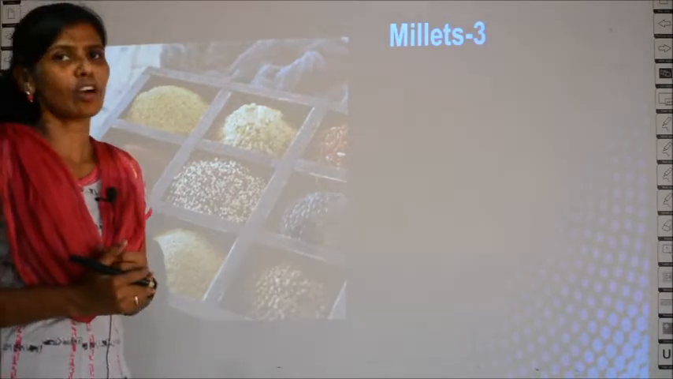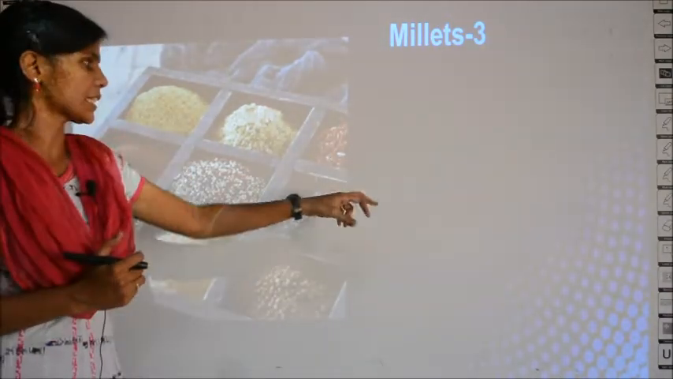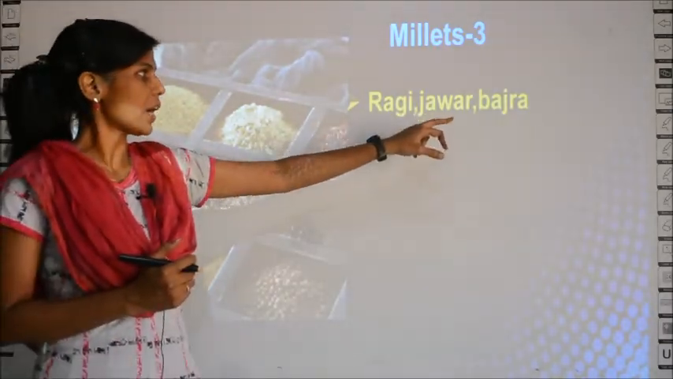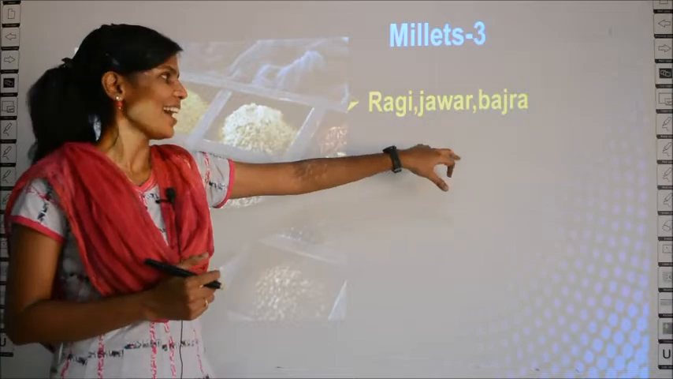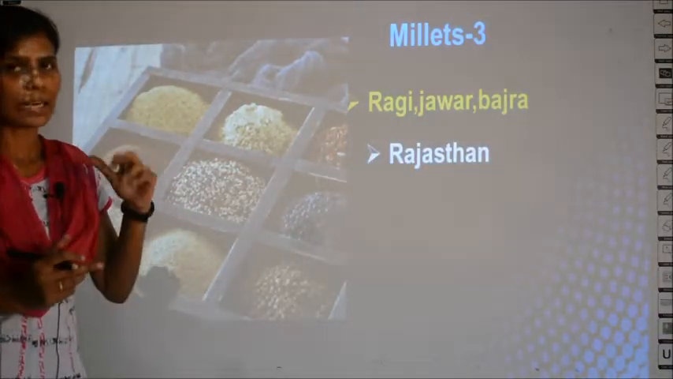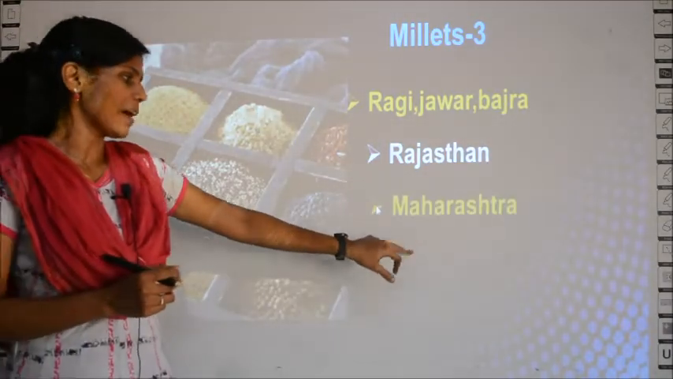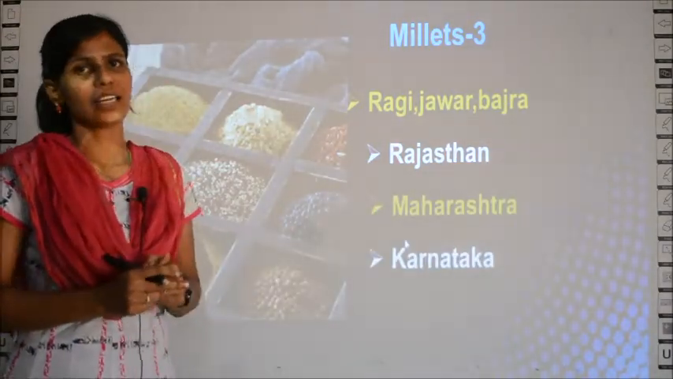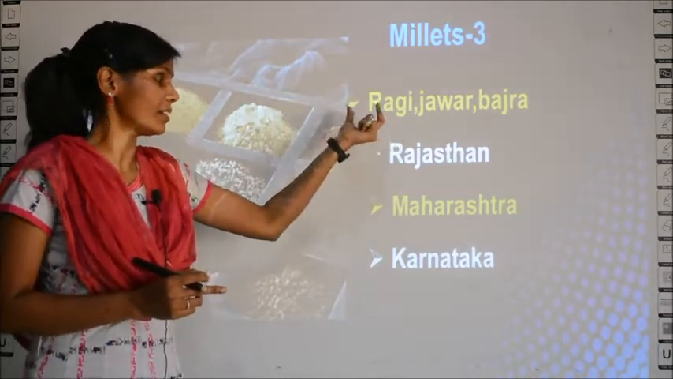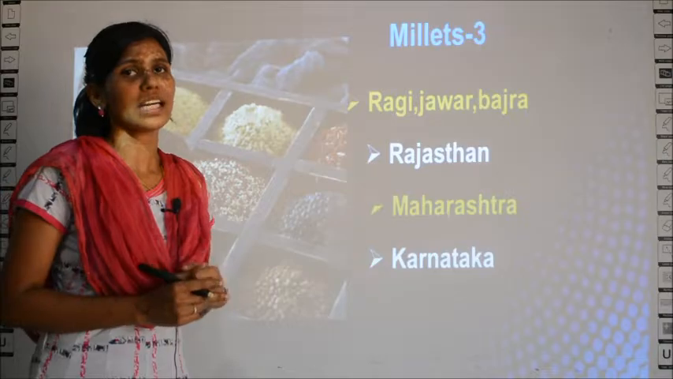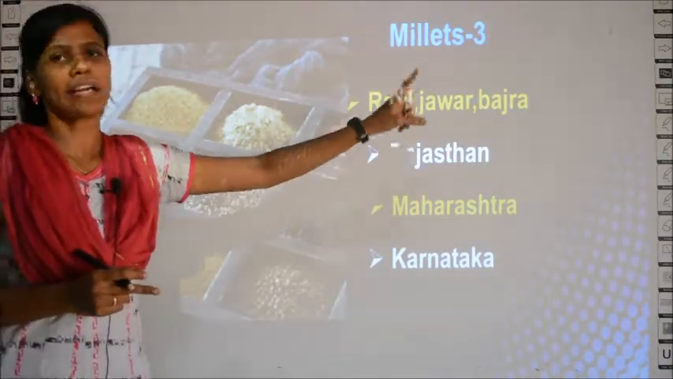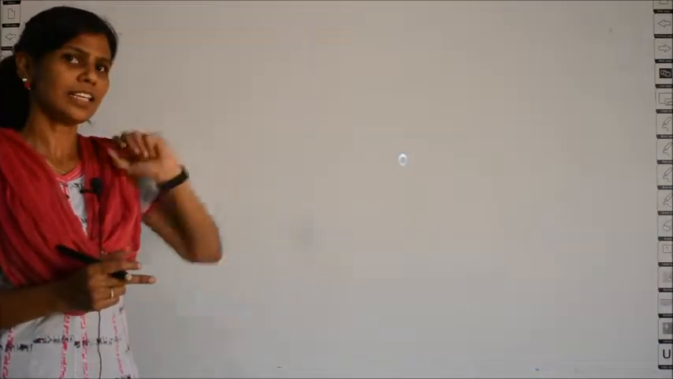The third type of crops grown in India is millets. So what all come under millets? Ragi, jawar and bajra come under millets, and it is cultivated in places like Rajasthan, Maharashtra and Karnataka. Clear? So millets are grown in Rajasthan, Maharashtra and Karnataka, and the examples given in your textbook is Ragi, Jawar and Bajra. Learn the names.